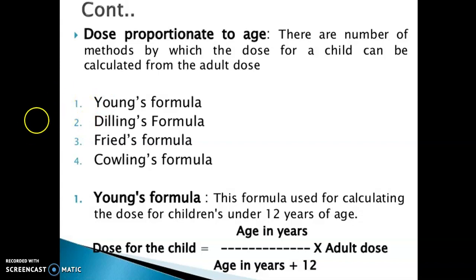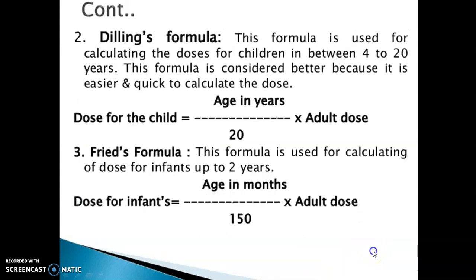First one is Young's formula for calculating the dose of a child. Second, Dilling's formula. Then Fried's formula. And the last one is Cowling's formula. Young's formula is used for calculating the dose for children under 12 years of age. The formula is given as: dose for the child is equal to age in years upon age in years plus 12, into adult dose.